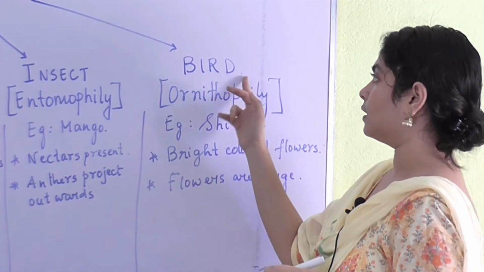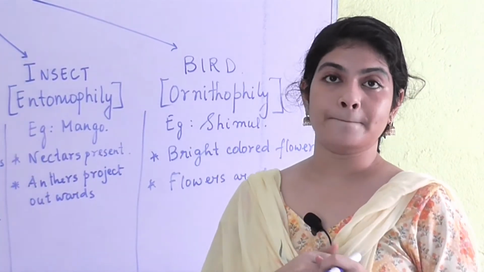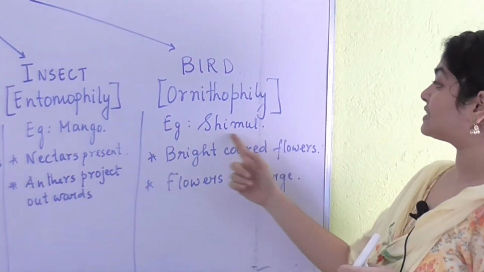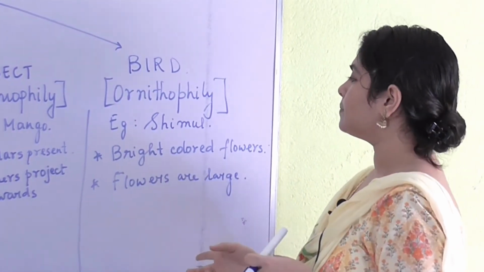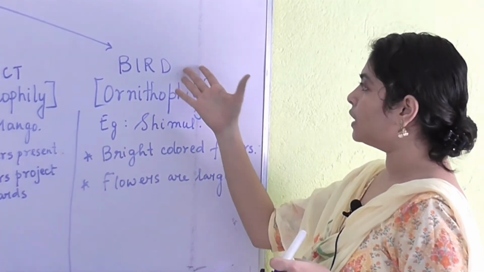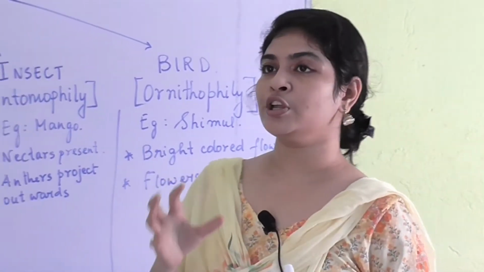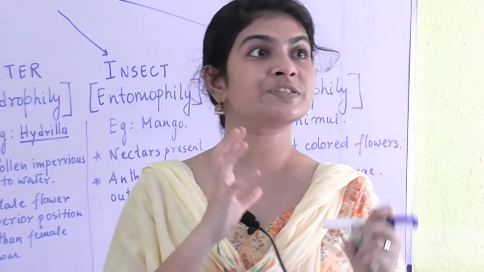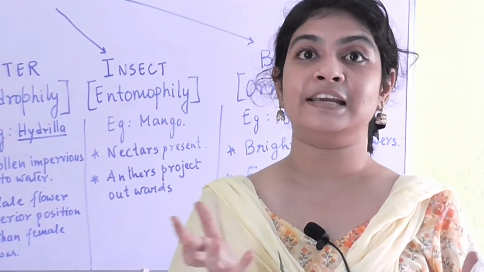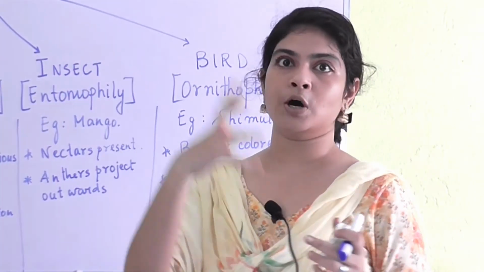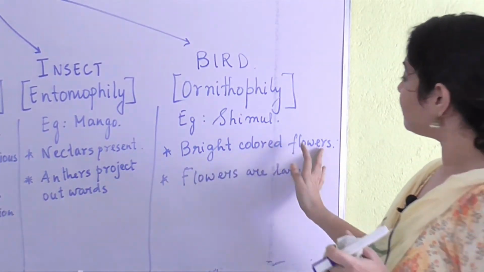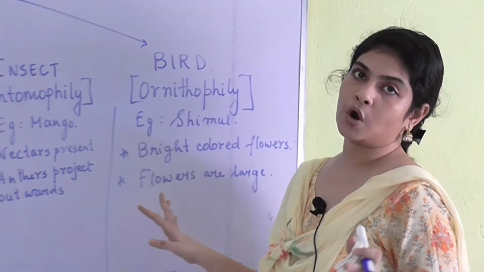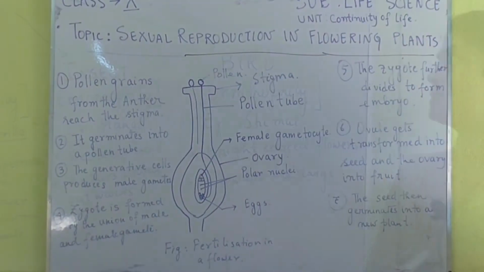Now we are coming to the last agent of pollination, ornithophily, which takes place by birds or through birds. An example is shemul. It is very important because ornithophily basically takes place in flowers which are very huge and very brightly colored, because they need to attract the birds. So the flowers are brightly colored and huge or large in size.